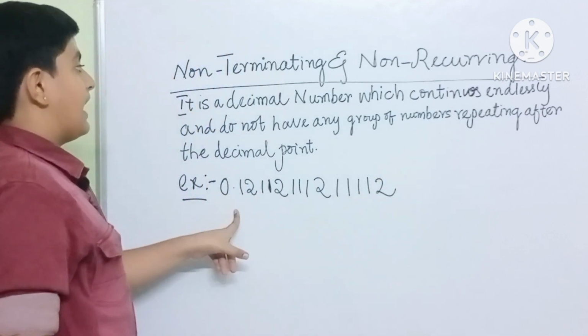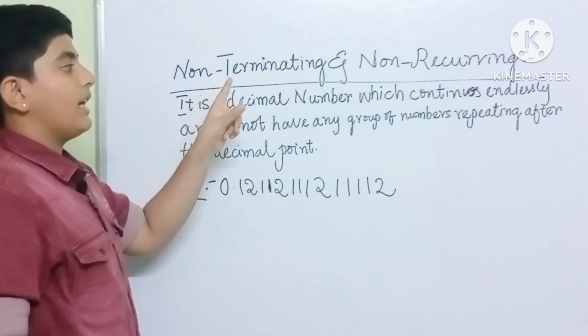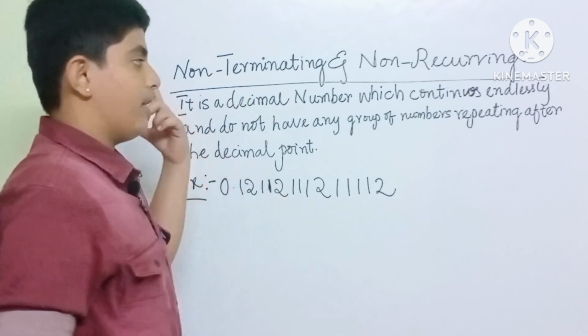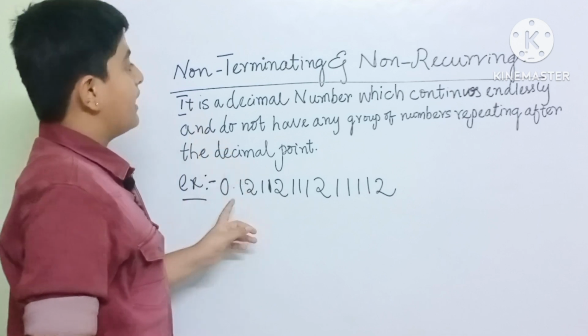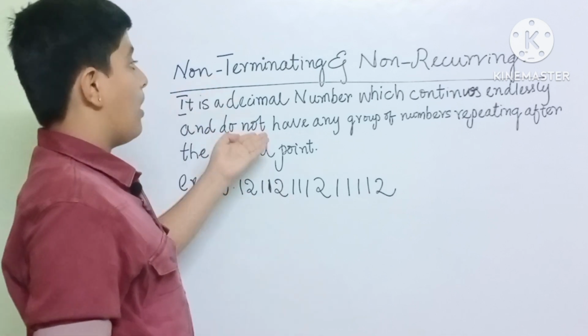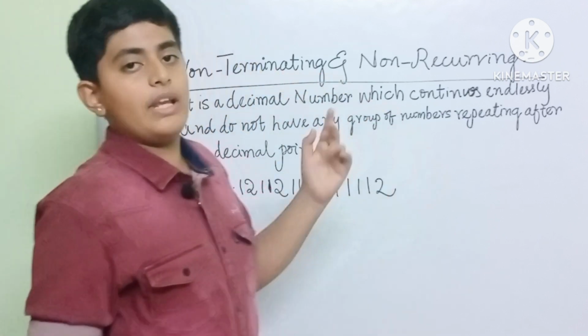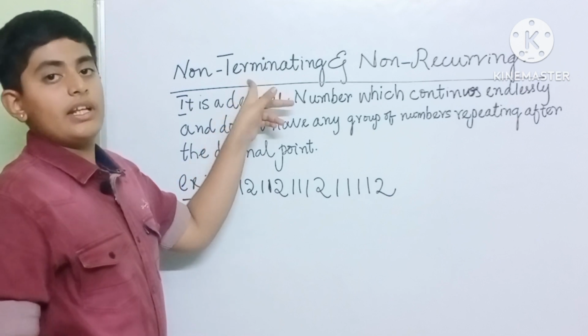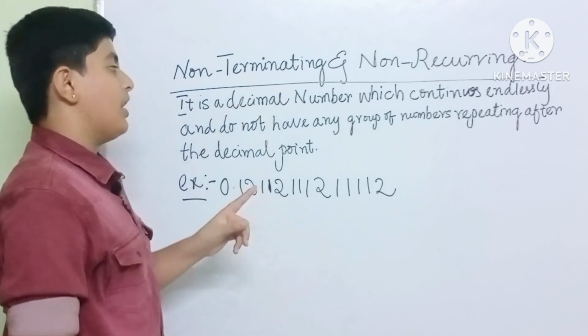So this also satisfies non-terminating and non-recurring decimal expansion and is also an irrational number, because the decimal expansion of an irrational number is none other than non-terminating and non-recurring decimal expansion.